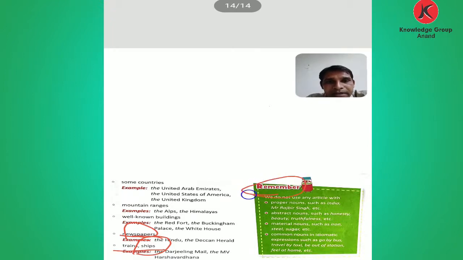Okay, let's see the things to remember. We do not use any article with proper nouns. As I already said, we cannot put articles before a proper noun, such as India, Mr. Rajbir Singh. Abstract nouns such as honesty, beauty, truthfulness, we cannot use articles here.